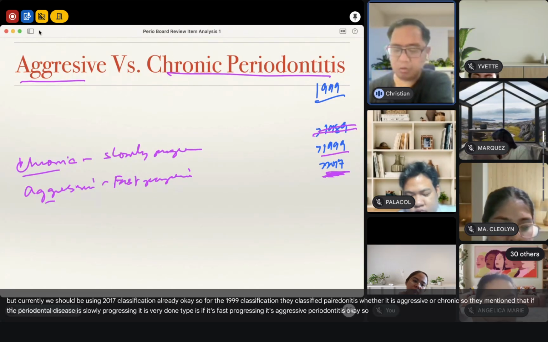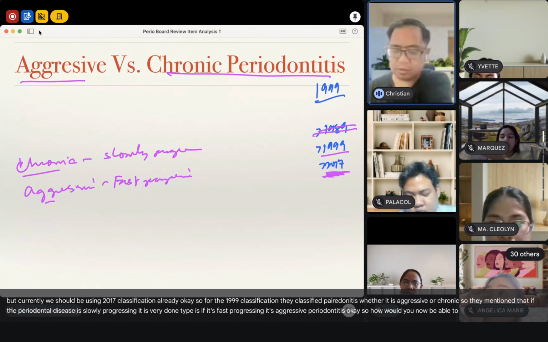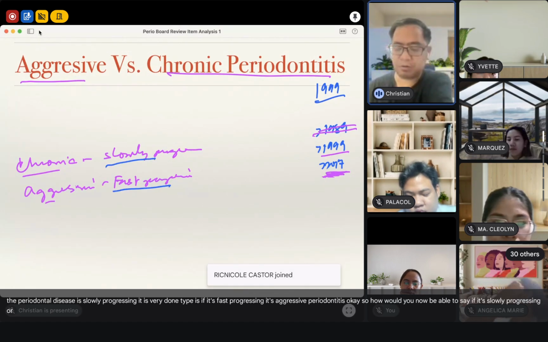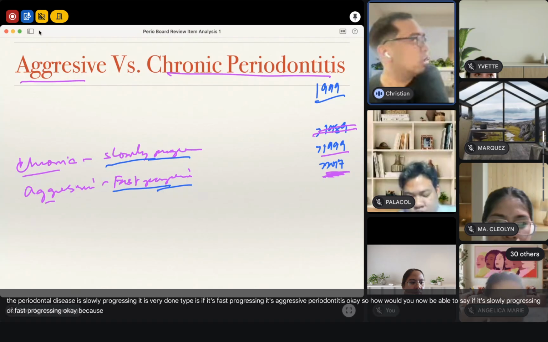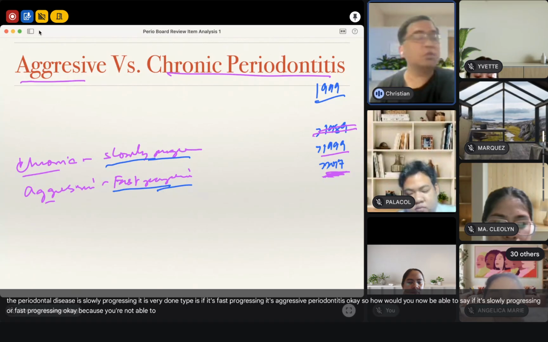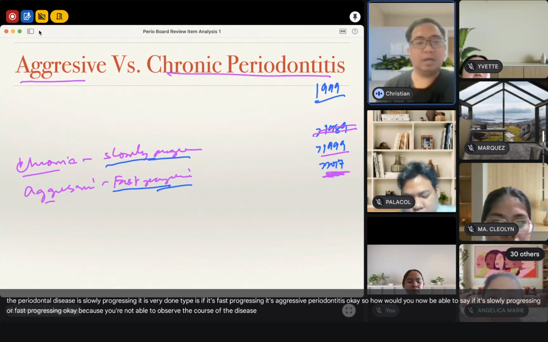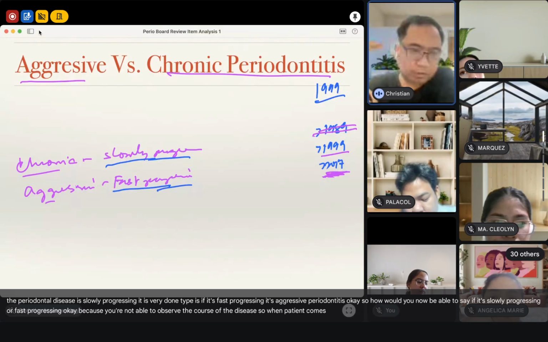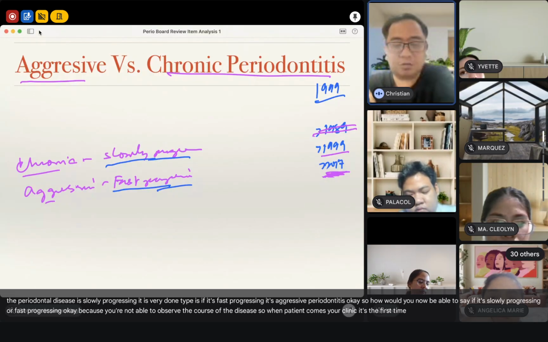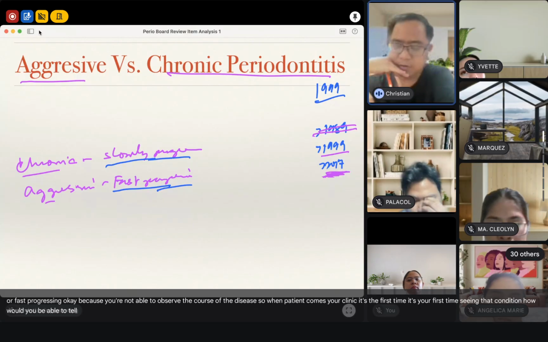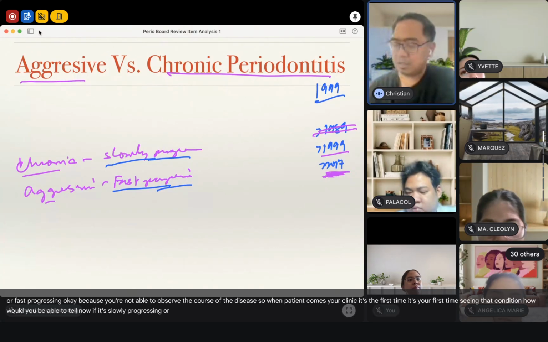Okay. So how would you be able to say if it's slowly progressing or fast progressing? Because you're not able to observe the course of the disease, diba? When a patient comes to your clinic, it's your first time seeing that condition. How would you be able to tell now if it's slowly progressing or fast progressing?